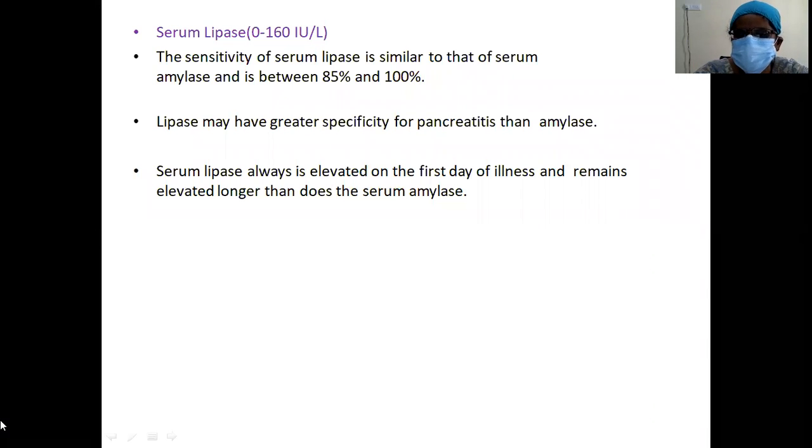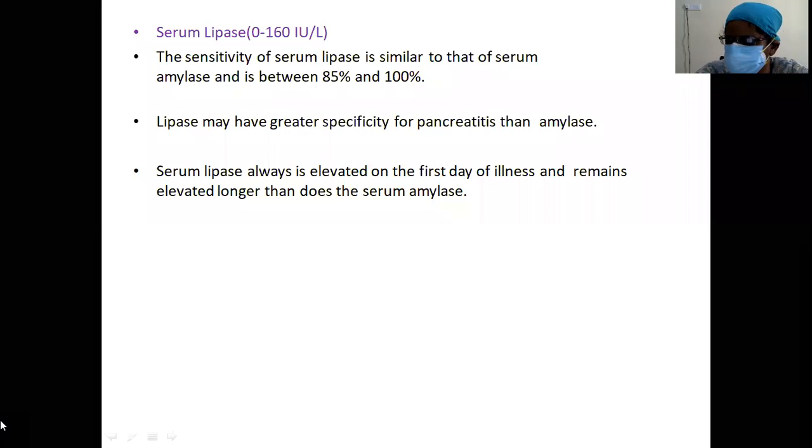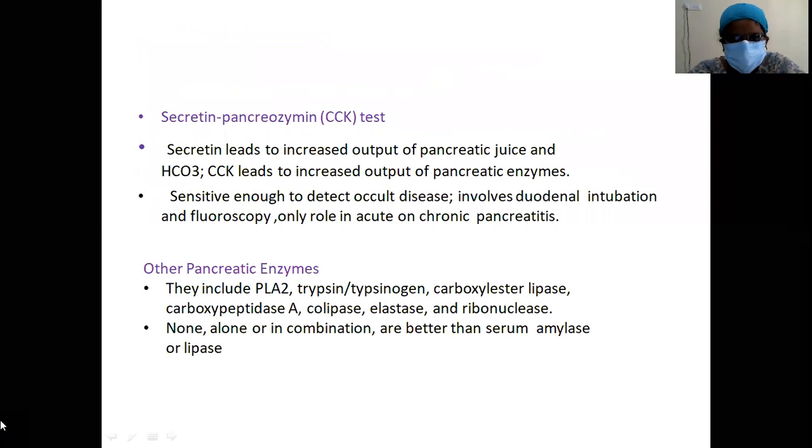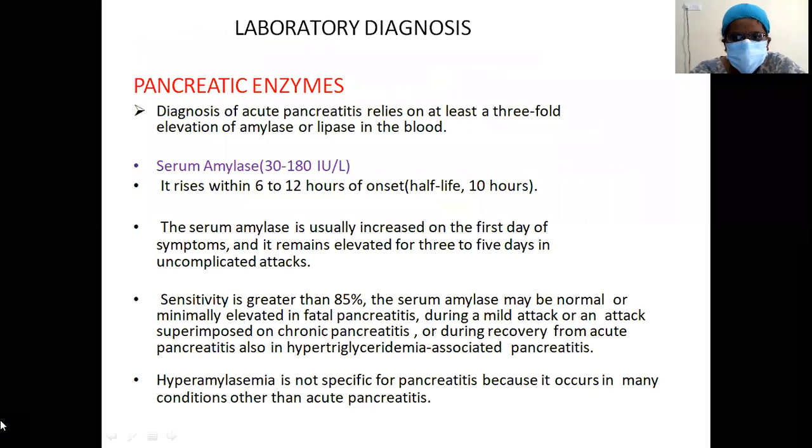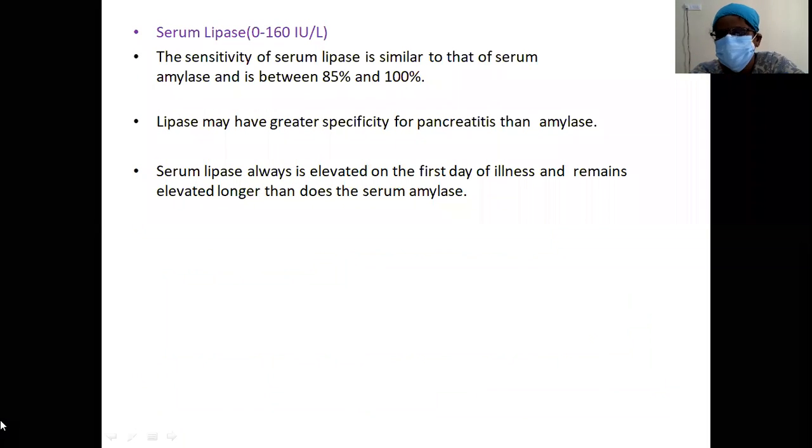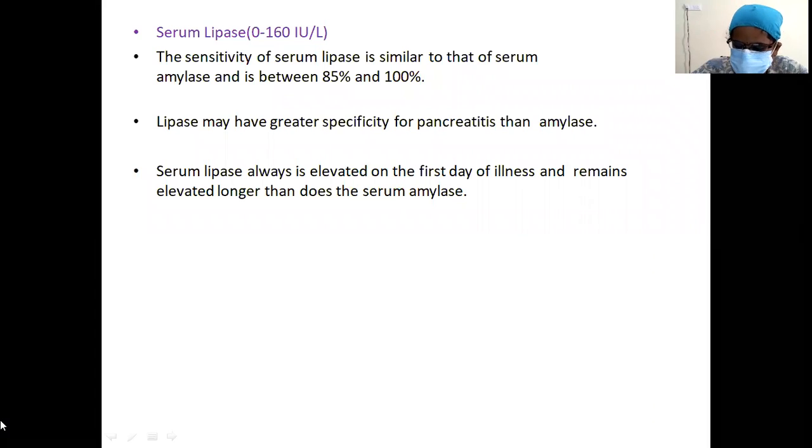Serum lipase is always elevated on the first day of illness and remains elevated longer than serum amylase does. Usually, what is happening here? Serum amylase remains elevated for maybe 72 hours or until the 4th day. But your lipase is elevated constantly. It remains elevated for more days beyond the serum amylase also. So lipase is specific for pancreatitis.